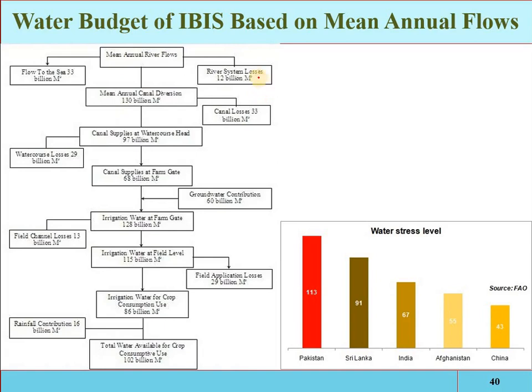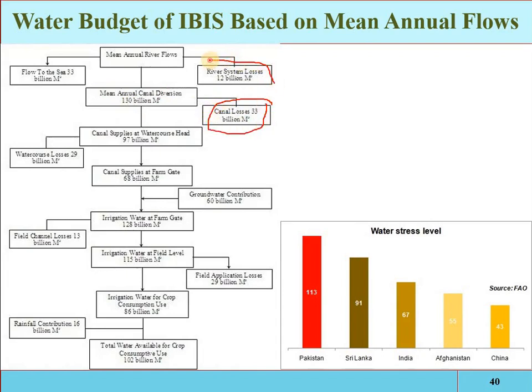Okay, there are 12 billion cubic meter losses occurring in the river. Flow to the sea is 33 billion cubic meter. Requirement is 10, but we are discharging 33. Mean annual canal diversion from the rivers into the irrigation canals is 130. Now 33 are lost in the canal. So actually these are the parameters we have to play with. We have to reduce these losses.